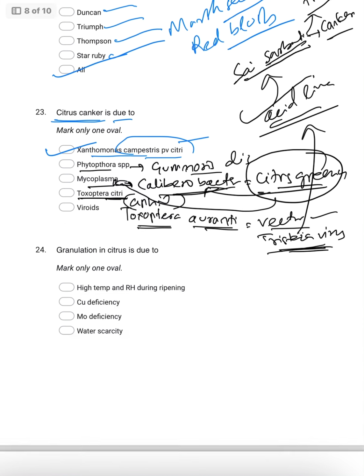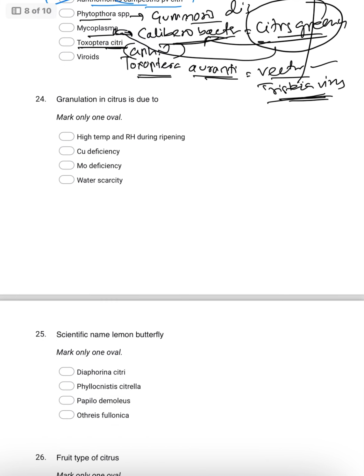Then coming to granulation of citrus, it is due to high temperature and high relative humidity, RH. If at the time of ripening high temperature and high relative humidity are there, then granulation is the major problem.